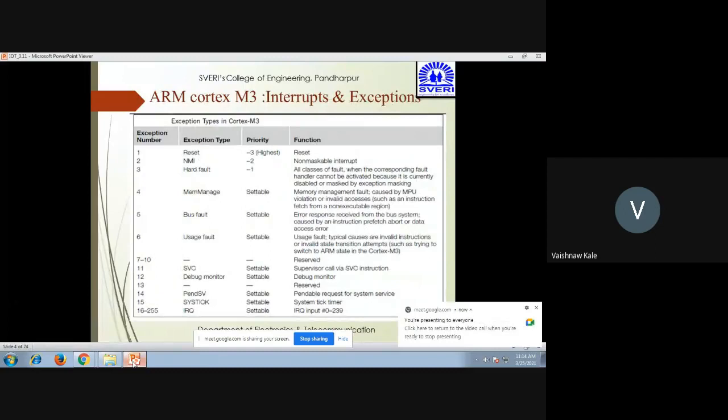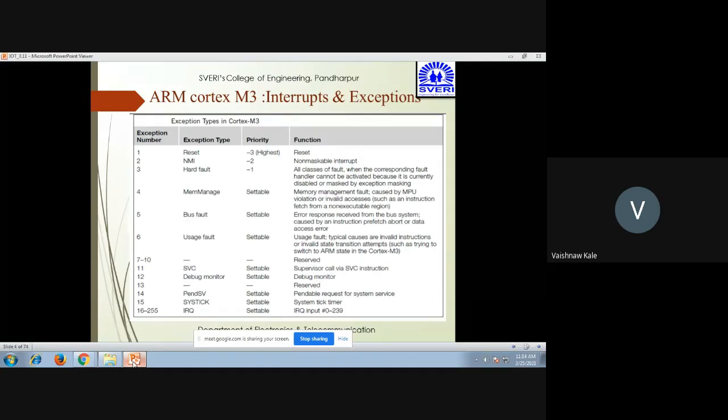Then you can see that there is an exception number 1, 2, 3, 4, and you can see that one exception type is reset. Then 2 is NMI, that is a non-maskable interrupt. 3 is the hard fault, that is all classes of fault when the corresponding fault handler cannot be activated because it is currently disabled or masked by the exception masking. Fourth is a memory manage fault. Then fifth is a bus fault. Sixth is the usage fault. Then 7 to 10 are reserved. 11 is the SVC, that is supervisor call via SVC instruction.